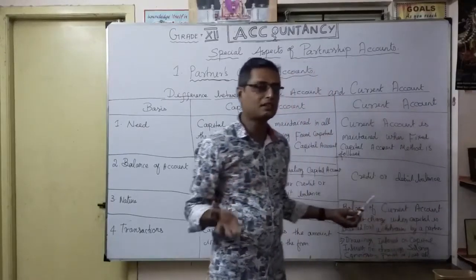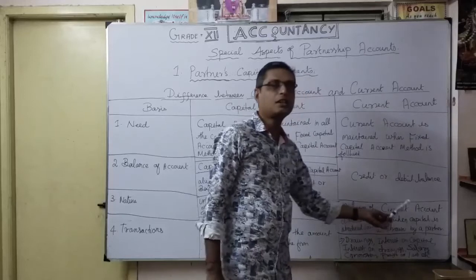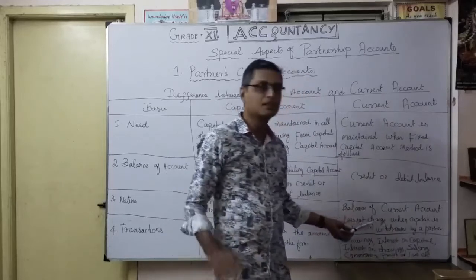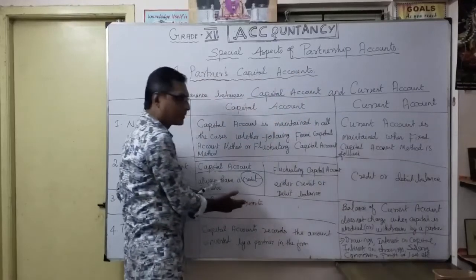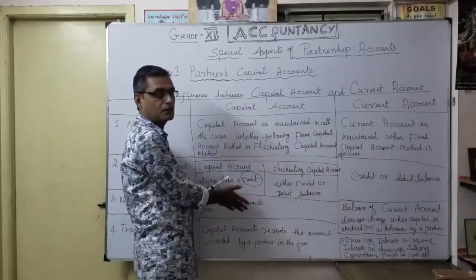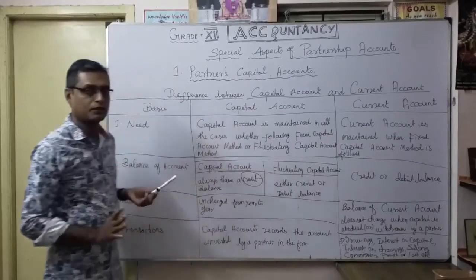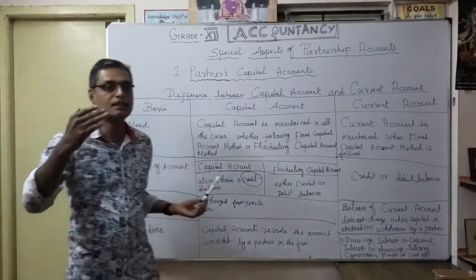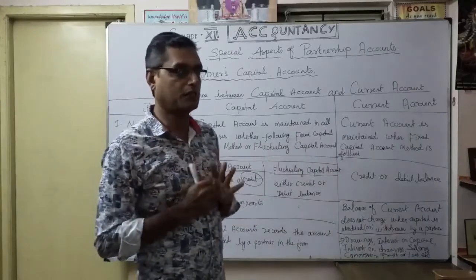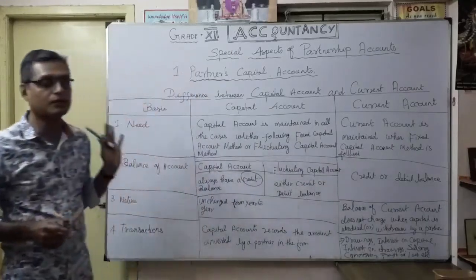We will show the other transactions. The balance of the current account does not change whenever capital is introduced or withdrawn, but any introduction of capital or withdrawal of drawings will change the capital account. Mostly it is unchanged from year to year if there is no withdrawal or further capital introduced. That's the third nature, very important.